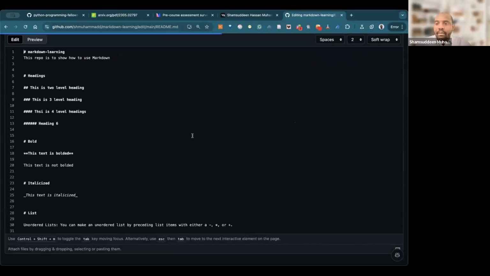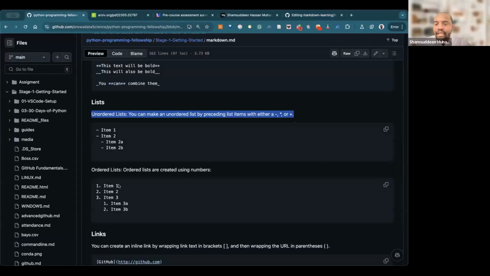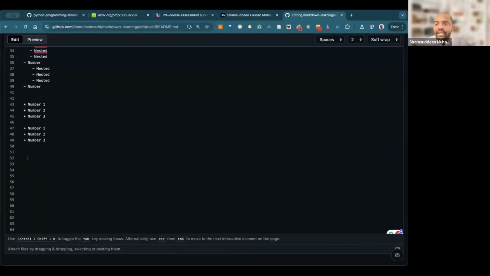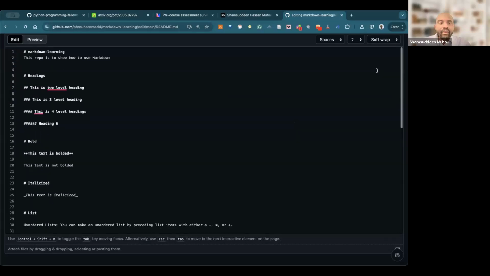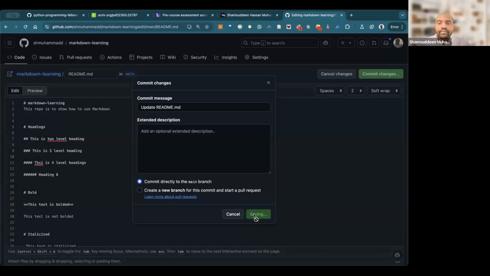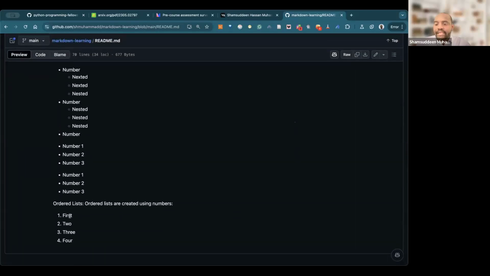But we can create an ordered list. So an ordered list, can you see that? Allow me to use numbers. For example, let's say ordered list. If I want to create an ordered list, I can say, okay, 1. First, you can see that first. When I tap enter, it will put 2. I say 2. When I tap enter, it says 3. Can you see that 4? And then when I go there and say, okay, commit, you can see my list is ordered. This is called an ordered list and it's created using numbers.